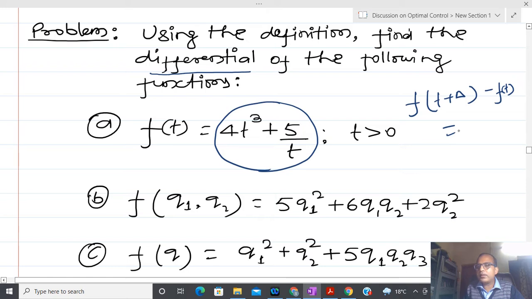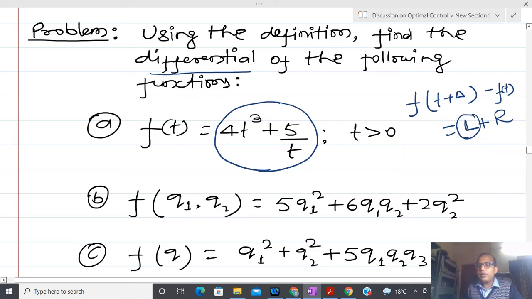One term is a linear term, and the other term is not linear, which we represent by r. The differential is the linear term, and that term satisfies both the properties of additivity and homogeneity. Anyone who has confusion, please let me know. We have already seen this when we covered the differential.